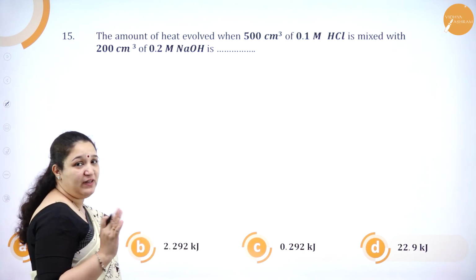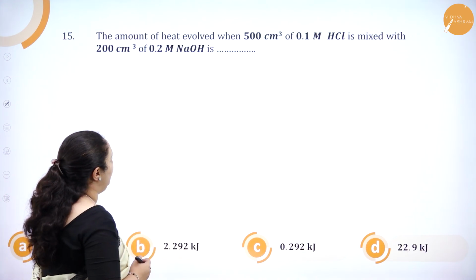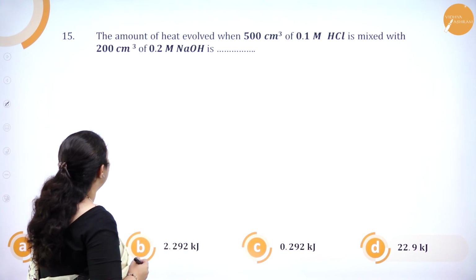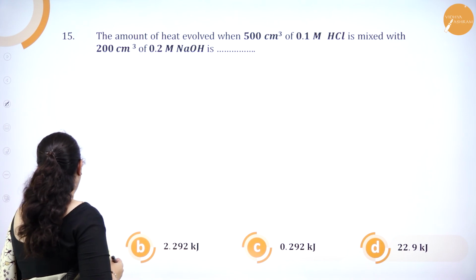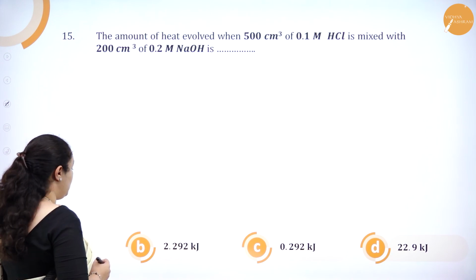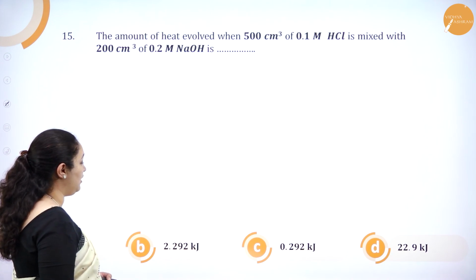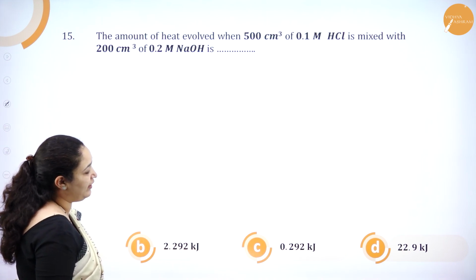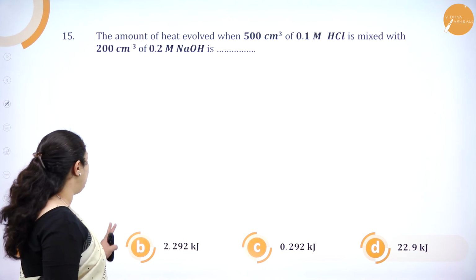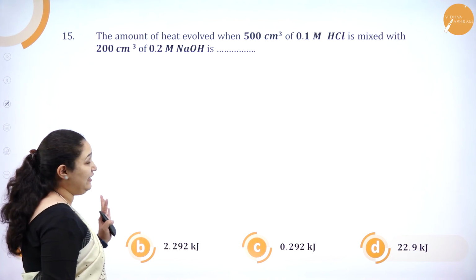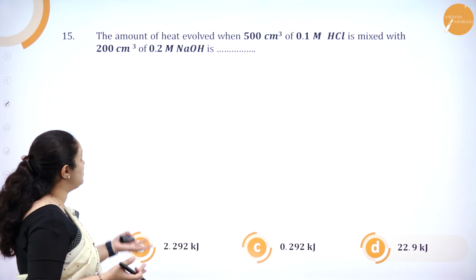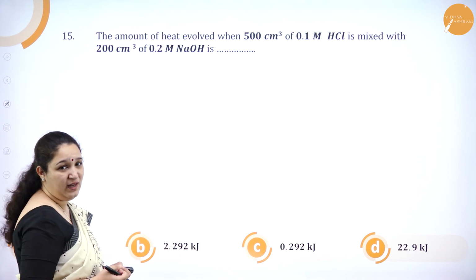Fine. 15th question. The amount of heat evolved when 500 cm cube of 0.1 molar HCl is mixed with 200 cm cube of 0.2 molar NaOH is: option A 1.292 kilojoules, option B 2.292 kilojoules, option C 0.292 kilojoules, option D 22.9 kilojoules. We have to find the amount of heat evolved when 500 cm cube of 0.1 molar HCl is mixed with 200 cm cube of 0.2 molar NaOH.